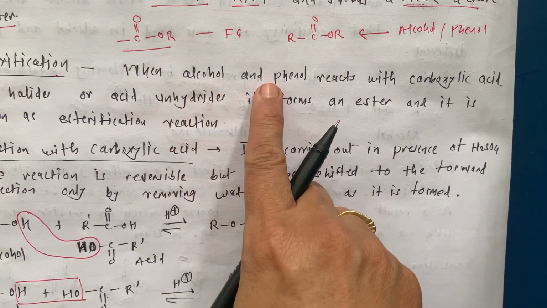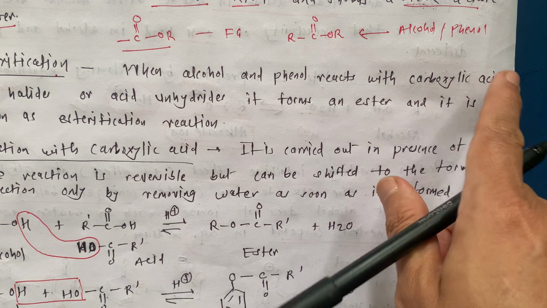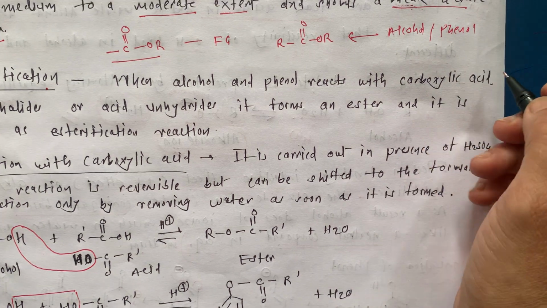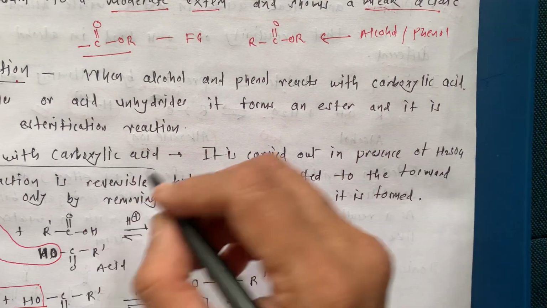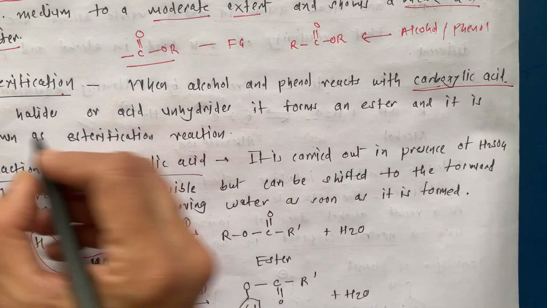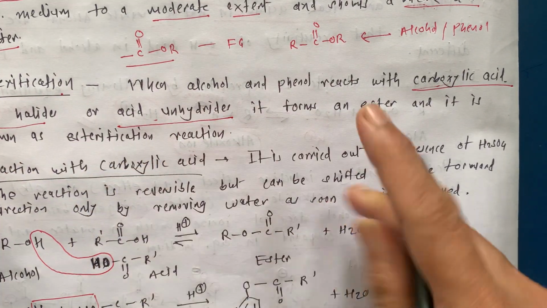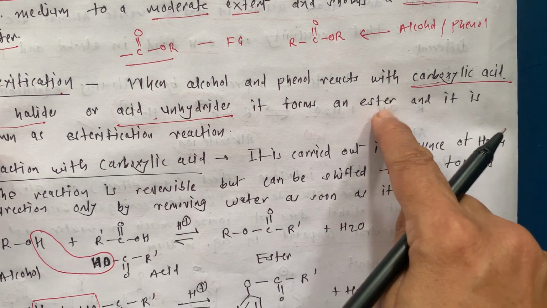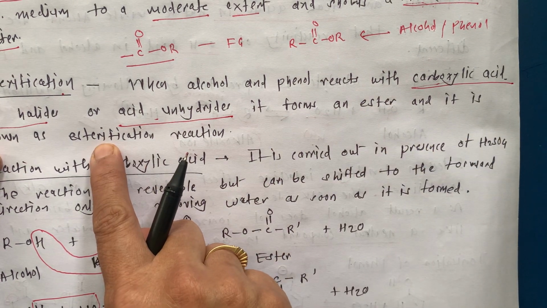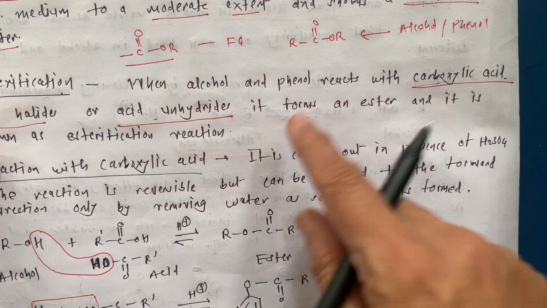When alcohol and phenol react, some reagent is required. There are so many reagents given in our syllabus, that is carboxylic acid, acid halides, acid anhydrides, to get an ester. That is known as esterification. Okay, we will see one by one.